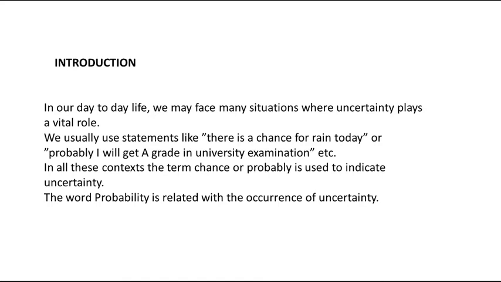So there are different kinds of experiments. We don't know exactly what the outcome will be for some kinds of experiments. What is an experiment? It is nothing but a physical activity which has an outcome or outcomes.